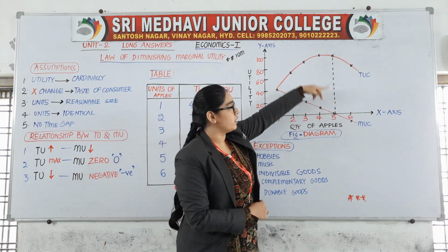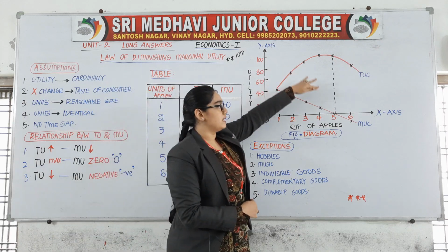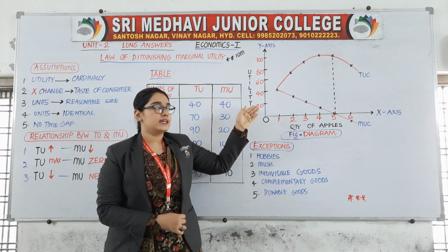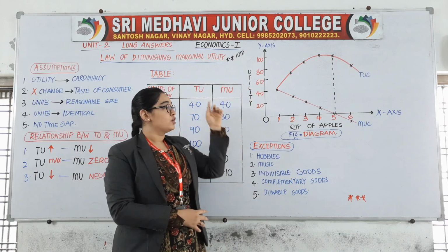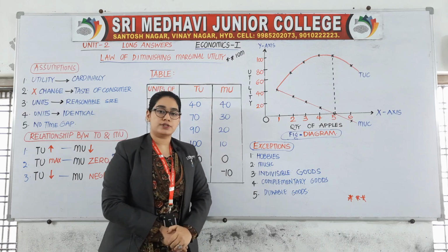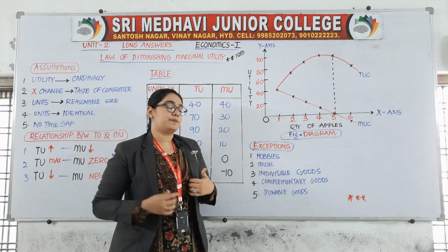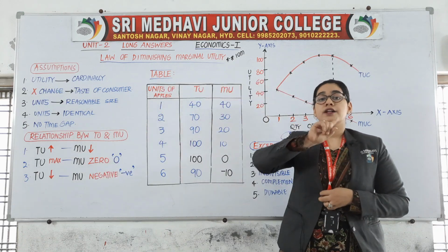At this fifth point it is maximum, so I have drawn a line over here. X-axis is quantity of apples, y-axis is utility. Utility means which utility we are talking about? Total and marginal utility.